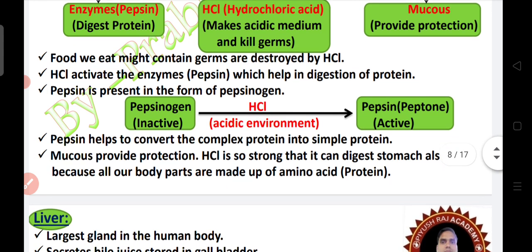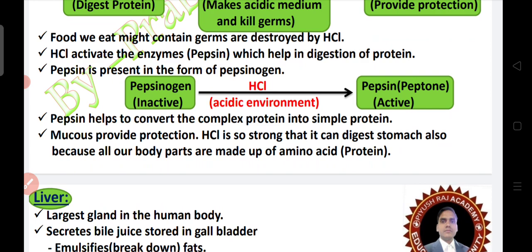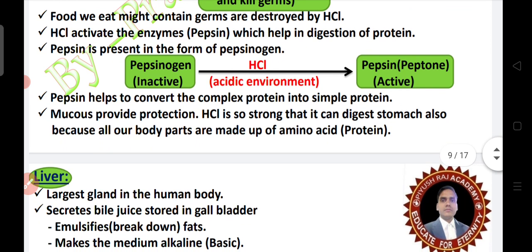Germs that the food we eat might contain are destroyed by HCl. HCl activates the enzyme pepsin which helps in digestion of proteins. Pepsin is present in the form of pepsinogen, which is in inactive form. Pepsinogen is in inactive form.